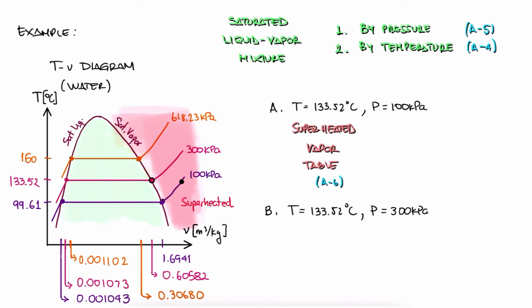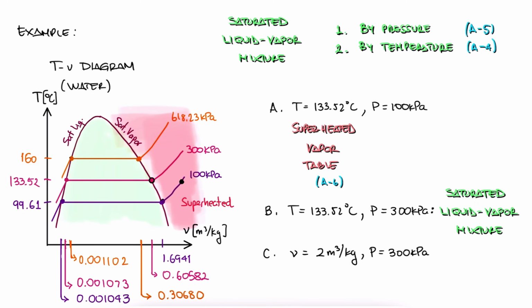Well, since the saturation temperature is exactly 133.52, we would therefore use either of the 2 saturated tables, temperature or pressure. What if we know our specific volume is 2 cubic meters per kilogram and that the pressure is 300 kilopascals? In this case, since the specific volume is higher than that for saturated vapor, vg, we know we're in the superheated region.